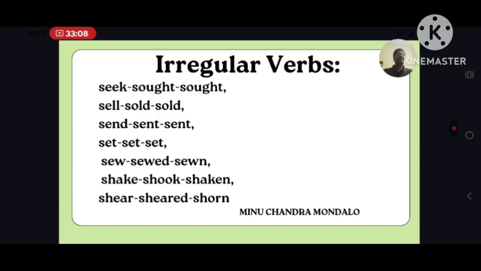Similarly, set, set, set. You see, the three words have the same spelling and the same pronunciation, but the uses are different. Sew, sewed, sewn. Shake, shook, shaken. Shear, sheared, shorn.